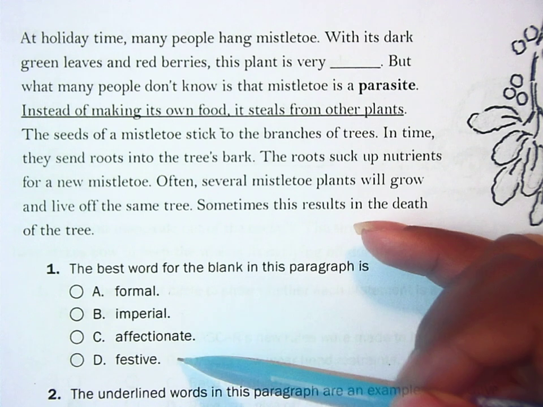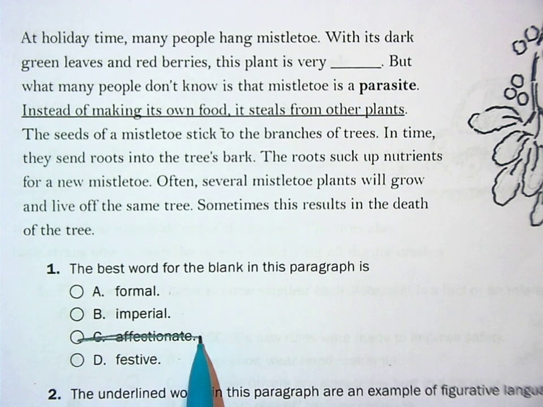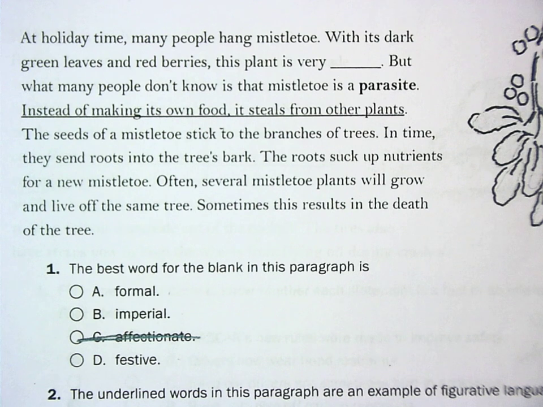Okay? Now, one thing we know for sure is that affectionate does not fit in this sentence. When I say someone is affectionate, that means they want to be up under someone. They like to give hugs. They like to give smiles and handshakes. And so the dark green leaves and red berries does not make something very affectionate.